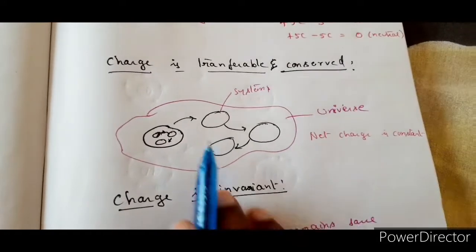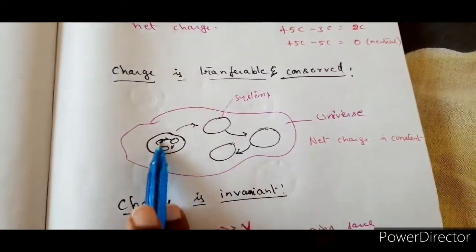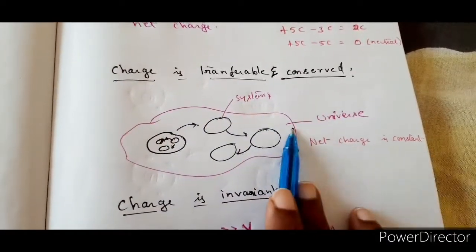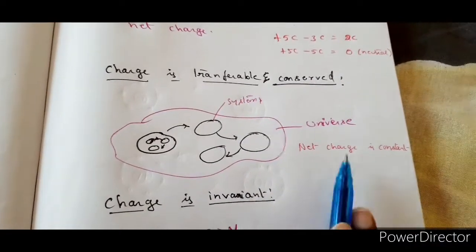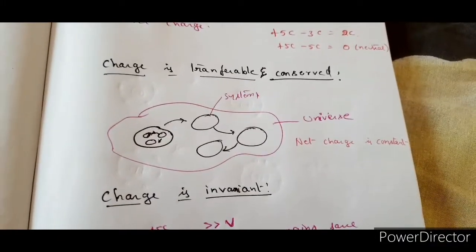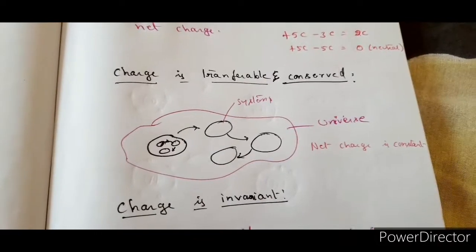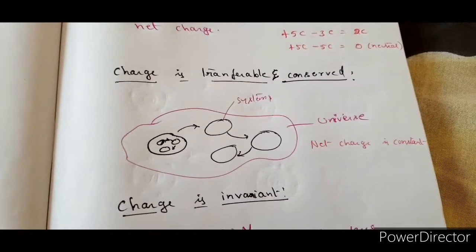Then the charge may transfer from one system to the other within this, but the net charge inside the universe is constant. It is conserved, right? So that means charge is transferable, but at the same time it is conserved. You have to understand this, right?